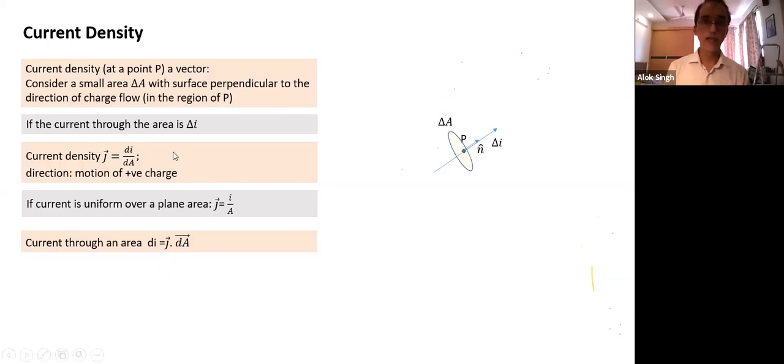When I define and calculate current density, the area is perpendicular. If I want to calculate the current through any area which is not necessarily perpendicular to the current density vector, I have to take the component of area perpendicular to the J vector. If the area makes an angle theta with the J vector, I have to take the dot product. So what will happen here? If the area is parallel to the J vector, the current through the area will become 0, which makes sense.